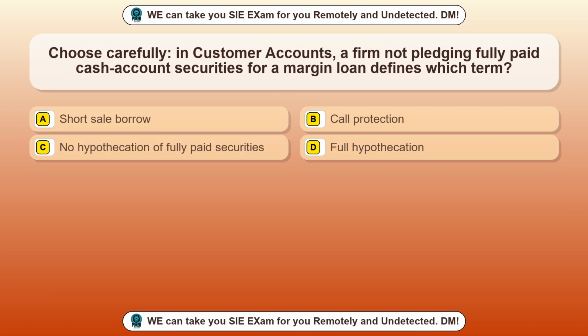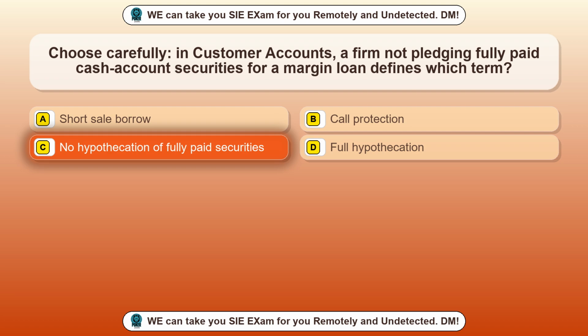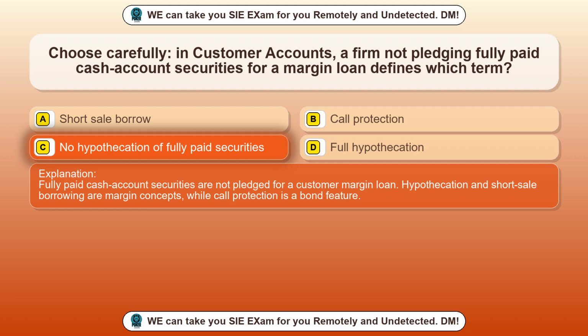Question 95. Choose carefully in customer accounts. A firm not pledging fully paid cash account securities for a margin loan defines which term? Option A. Short sale borrow. Option B. Call protection. Option C. No hypothecation of fully paid securities. Option D. Full hypothecation. The correct answer is option C, no hypothecation of fully paid securities. Fully paid cash account securities are not pledged for a customer margin loan. Hypothecation and short sale borrowing are margin concepts, while call protection is a bond feature.